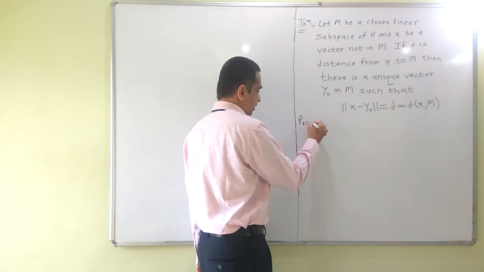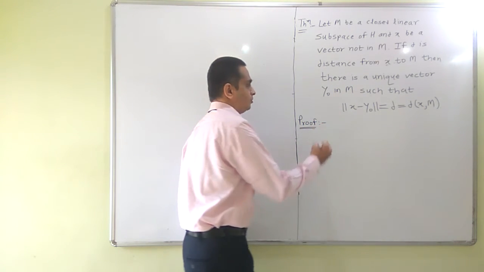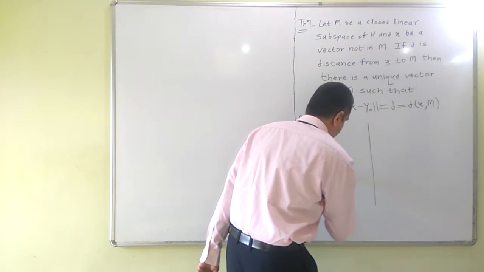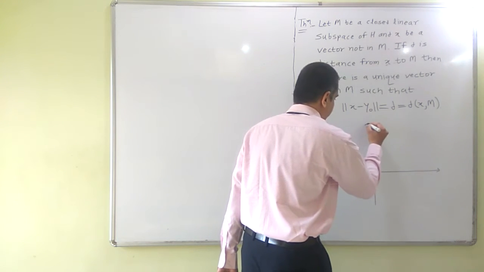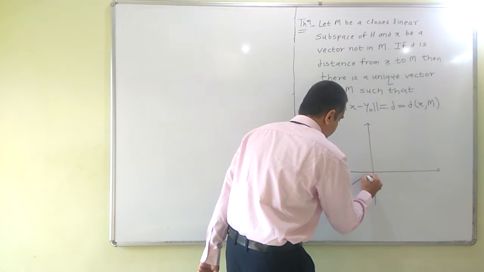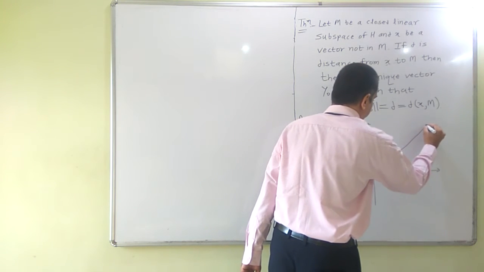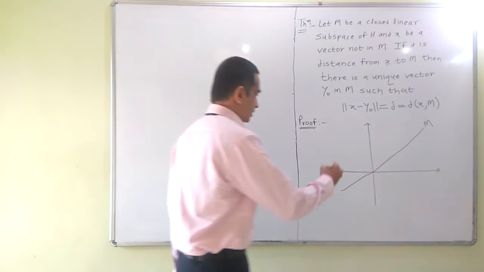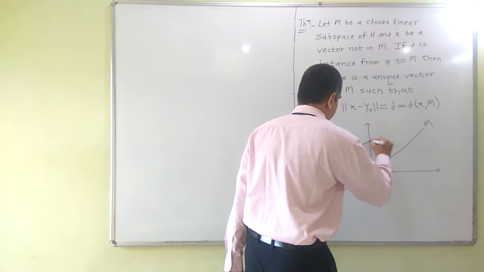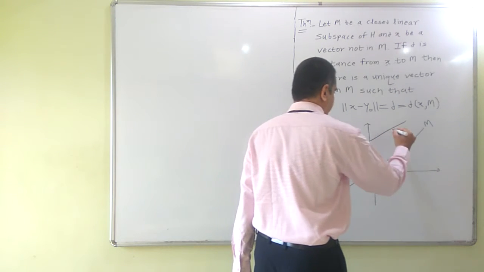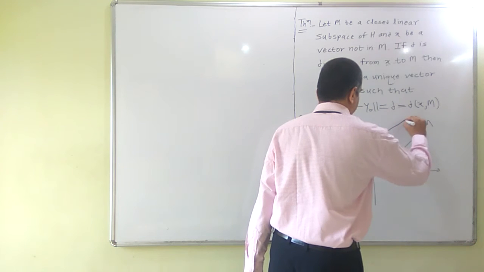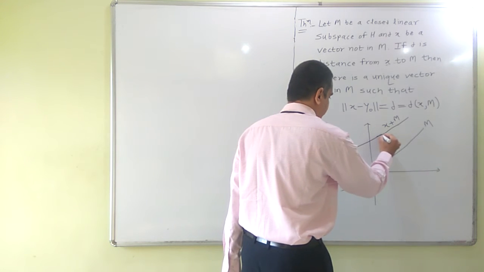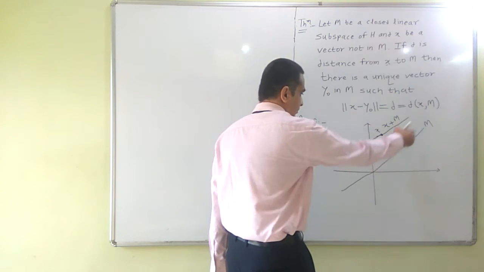Before we see the proof of this result, let us try to understand the statement. We may imagine this as a Hilbert space. Suppose this straight line denotes M. X is a vector which is not in M, so it is outside M, it does not lie on this line.